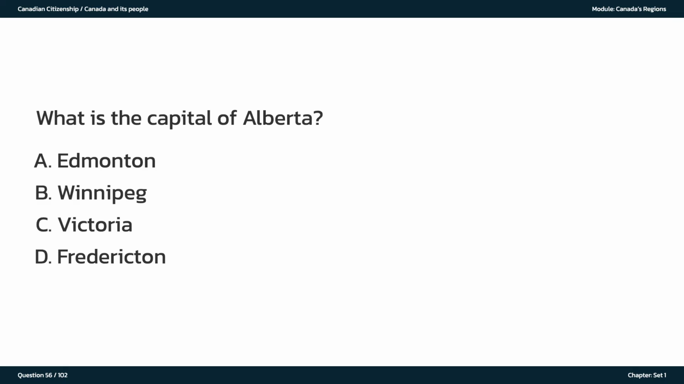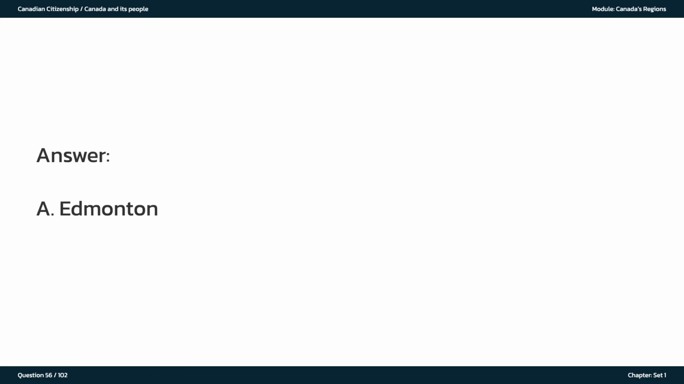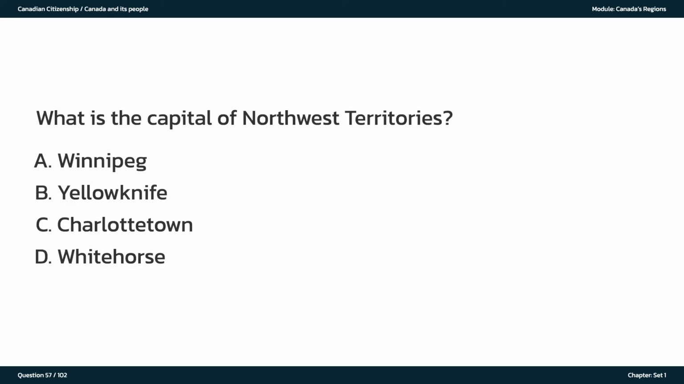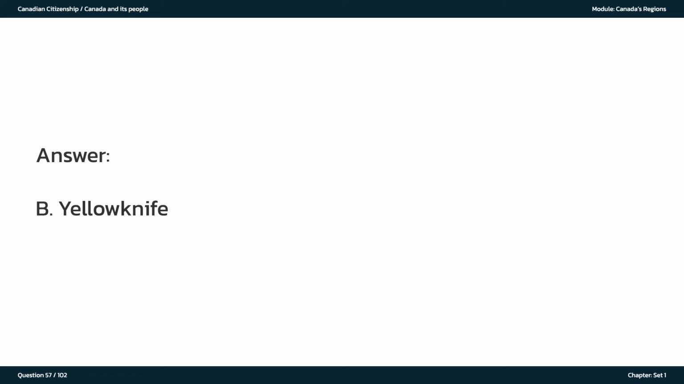What is the capital of Alberta? A. Edmonton. B. Winnipeg. C. Victoria. D. Fredericton. The answer is A. Edmonton. What is the capital of Northwest Territories? A. Winnipeg. B. Yellowknife. C. Charlottetown. D. Whitehorse. The answer is B. Yellowknife.